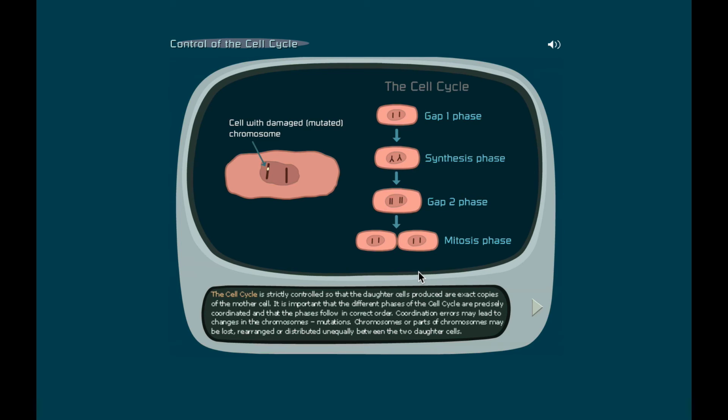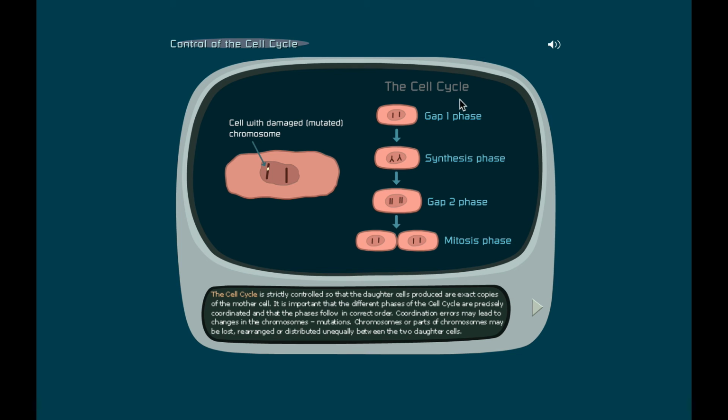All right, what's left over? Let's see here. The cell cycle is strictly controlled, so the daughter cells produced are exact copies of the mother cell. It's important that the different phases of the cell cycle are precisely coordinated and that the phases follow in correct order. Coordination errors may lead to changes in the chromosomes, mutations. Chromosomes or part of the chromosomes may be lost, rearranged, or distributed unequally between the 2 daughter cells. Okay, so we can see we have a cell here with a mutated chromosome. That seems to be what they're referring to down there.